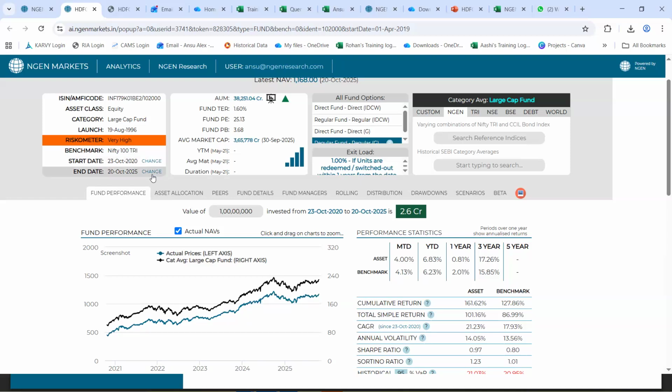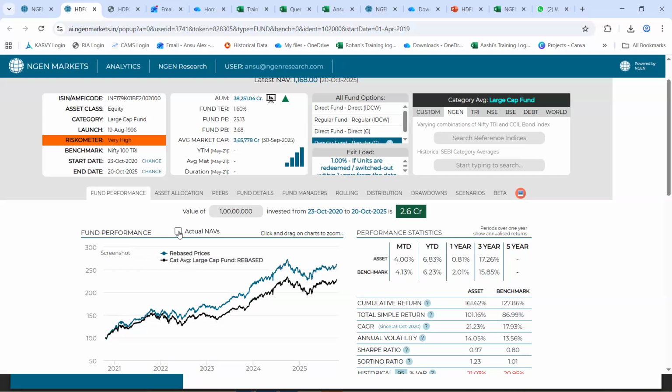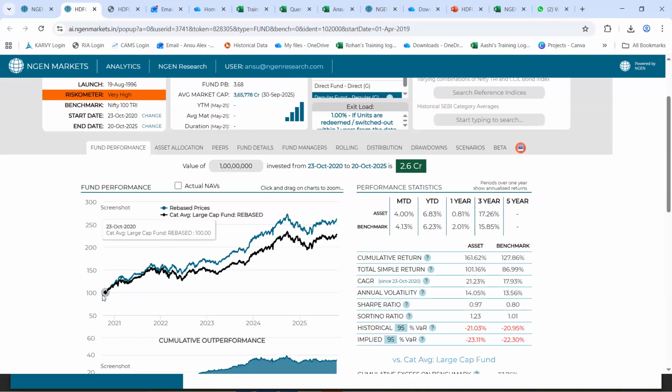Okay, so suppose from 23rd October 2020 to 20 October 2025, this fund is having less performance than this category average. No, that is what I'm saying, that it is not doing a bad performance. The only difference is its level is lower than what we are looking at right now. So in order to cater to that, you just need to click on this, or rather remove this actual NAV. Now what we have done is we have rebased it to 100. Both are starting from 100 right now. And now you get to see a fair graphical representation.